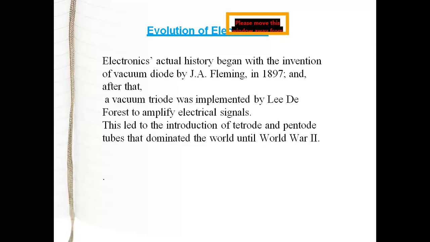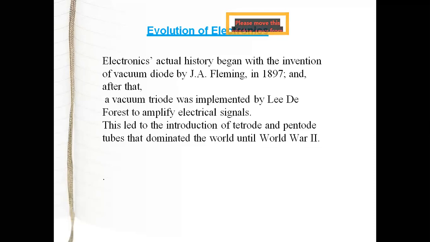After Fleming, the next scientist developed another device called the vacuum triode. When the diode was developed in 1897, the next device used was the vacuum triode. What is the disadvantage of the diode? The diode can't be used for amplification of signals. So for that purpose the next device developed was the vacuum triode, implemented by Lee De Forest to amplify the electrical signal.